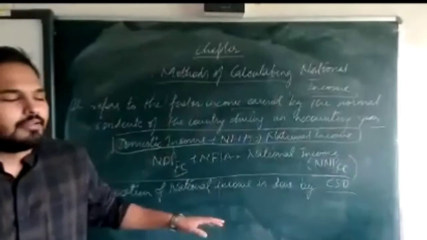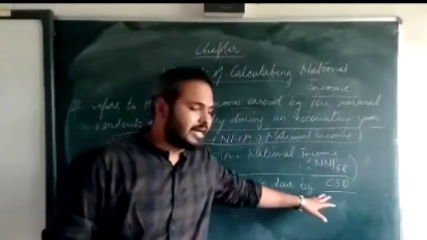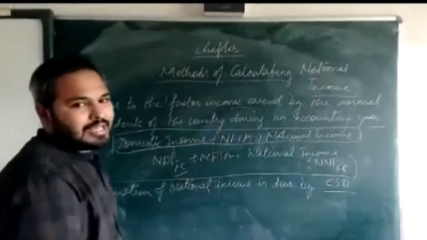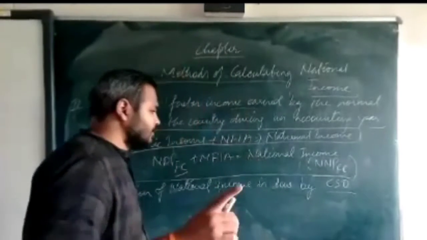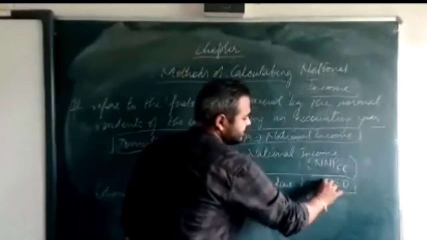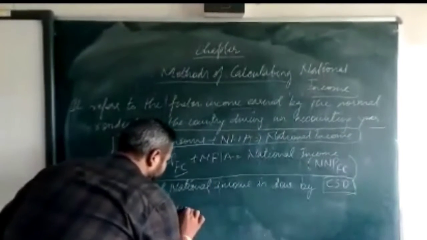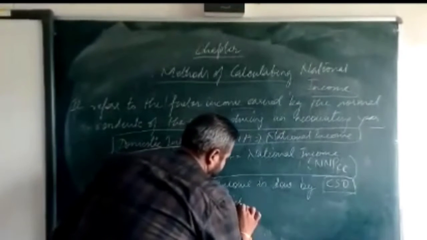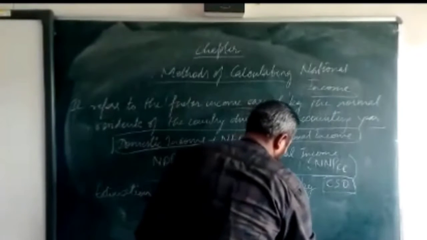Okay. In India, estimation of national income is done by CSO. It is the organization which estimates the national income in the country. So, what is the name of that organization? That is CSO. It is known as Central Statistical Organization.